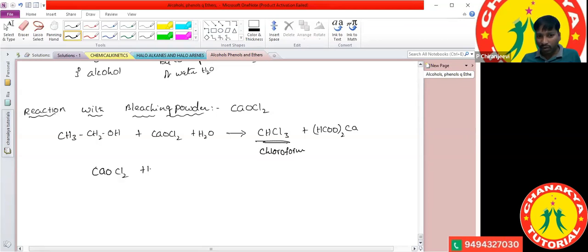If the bleaching powder dissolves in water, it releases chlorine gas and forms 2 moles of calcium hydroxide. Okay, it releases the chlorine gas. Chlorine also acts as an oxidizing agent. You know that one? Whatever water we are having is chlorinated water only. So nowadays in every home we are using some RO plant.